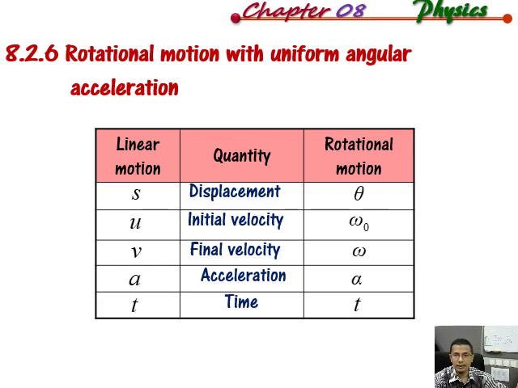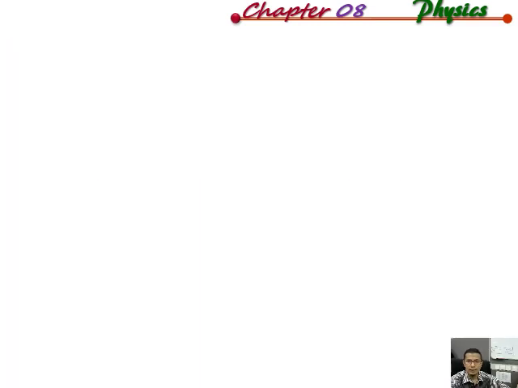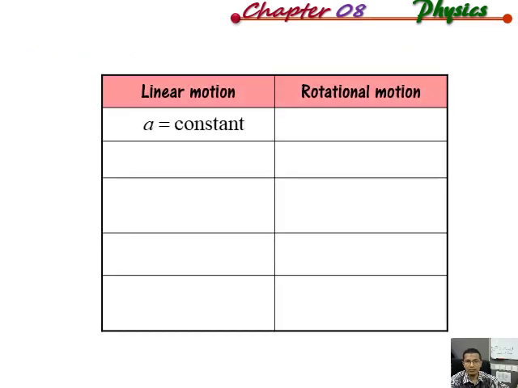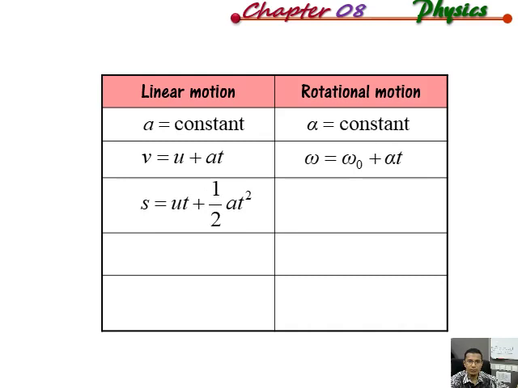Now the next slide will show the analogous equations from linear motion to rotational motion with constant acceleration. We have A constant, so in rotational motion we have alpha constant. For linear motion we have V equals U plus AT, and here we have omega equals omega naught plus alpha t. So V equals U plus AT is analogous to omega equals omega naught plus alpha t. And then we have S equals UT plus half AT square for linear motion.